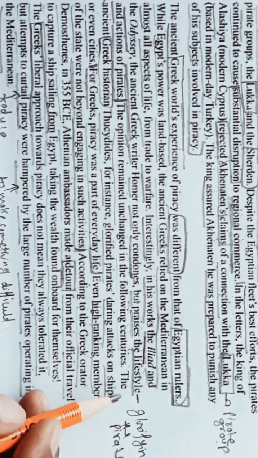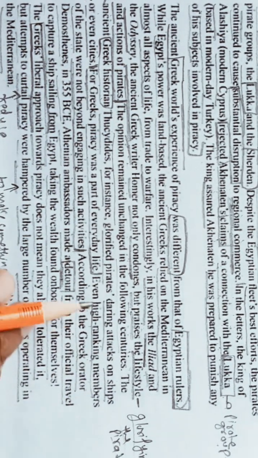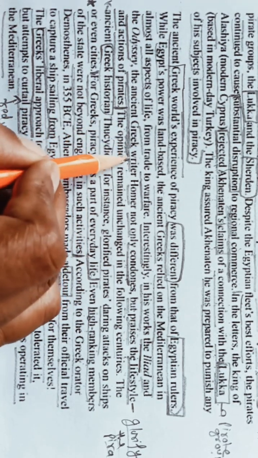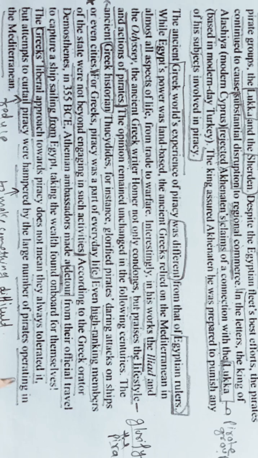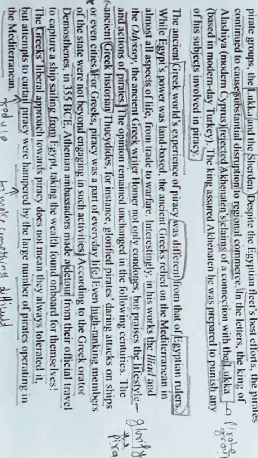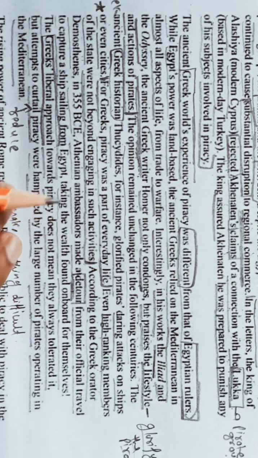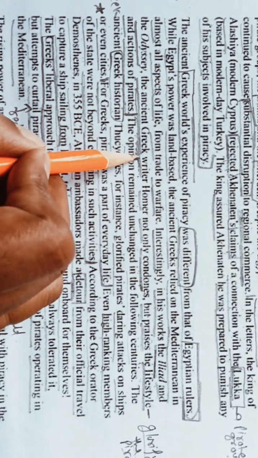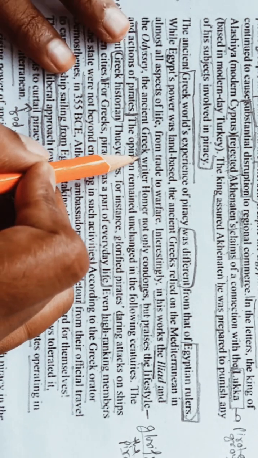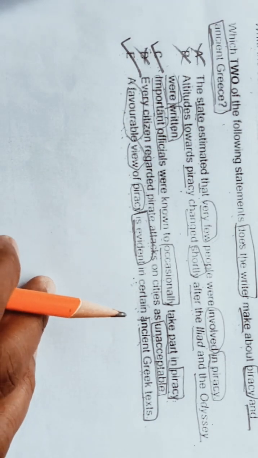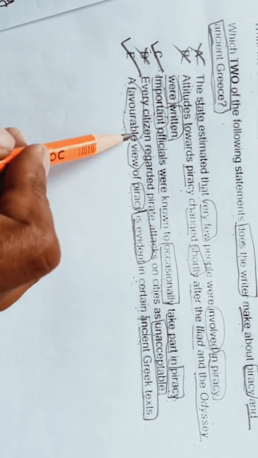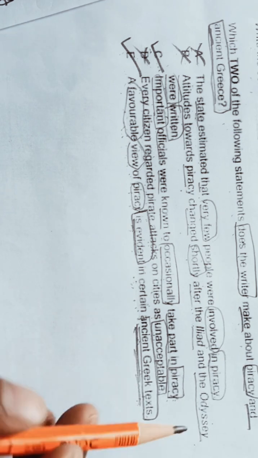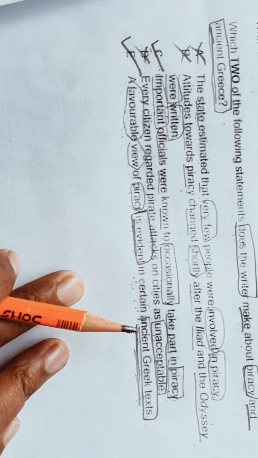Means they are glorifying the pirates, the Greek writer. So the same thing is given here: a favorable view of piracy is evident in certain ancient Greek texts. Okay, so we have found our answers.